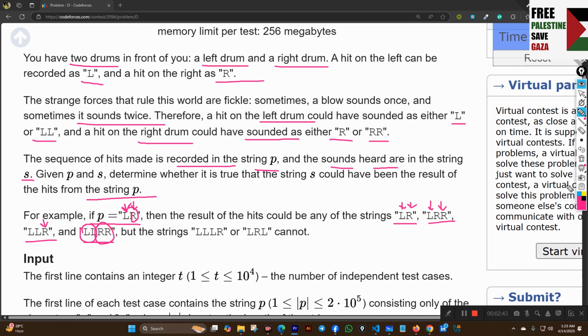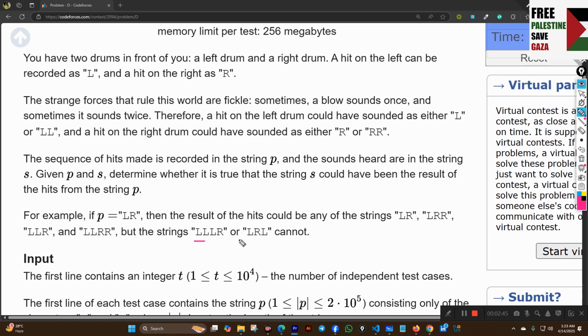But in the other string, from 2L we write this L, and from this R we can write R here, but this L is left. So this is not the case. This should not be satisfied.